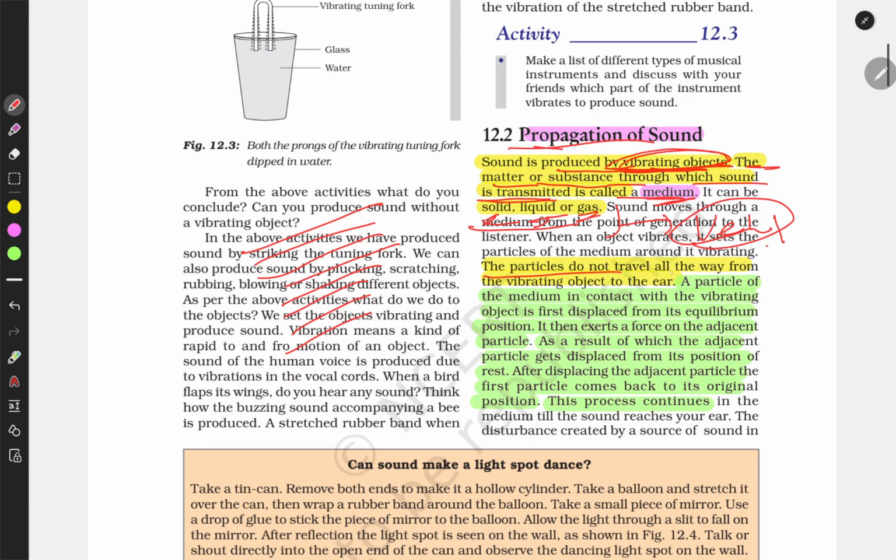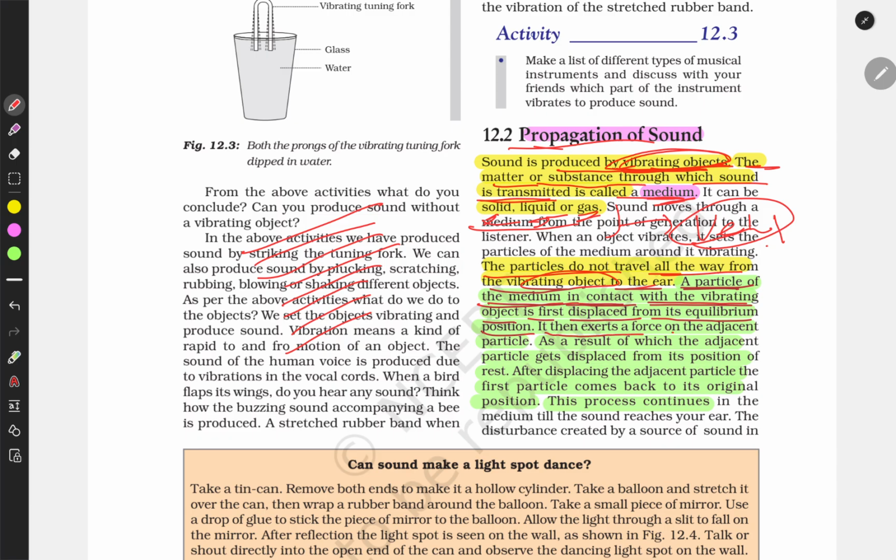Particles do not travel all the way from the vibrating object to the ear. The particle of the medium in contact with the vibrating object is first displaced from its equilibrium position.